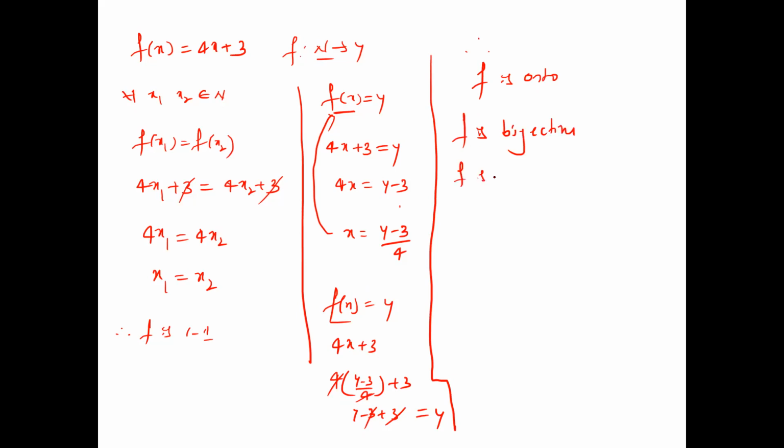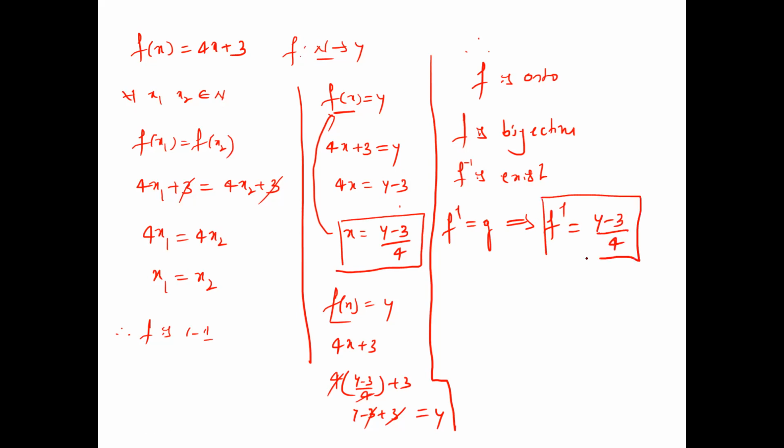Therefore f inverse exists. That is, f inverse is nothing but the g value. This implies f inverse is nothing but this g value only. What we got here: (y minus 3) by 4, or f inverse equals (x minus 3) by 4. In place of y, you can replace x. Okay.